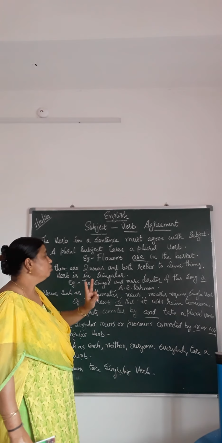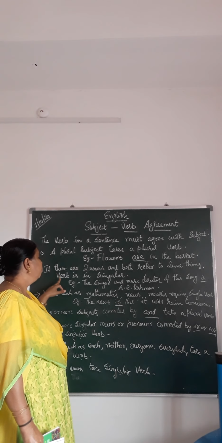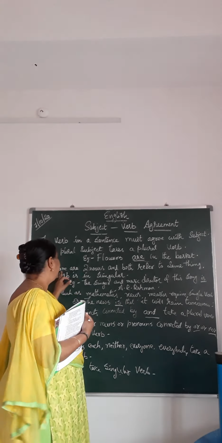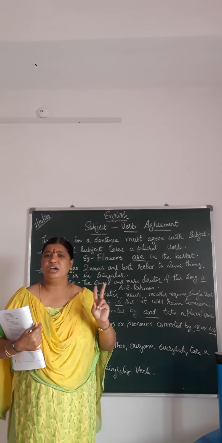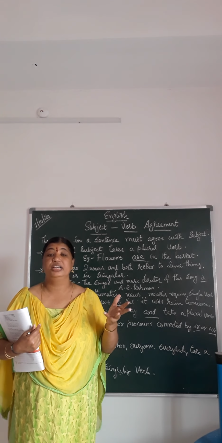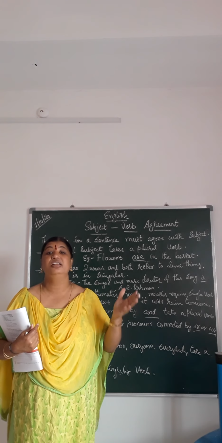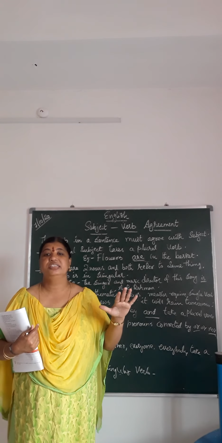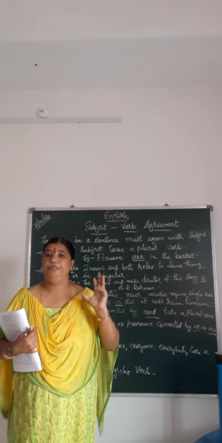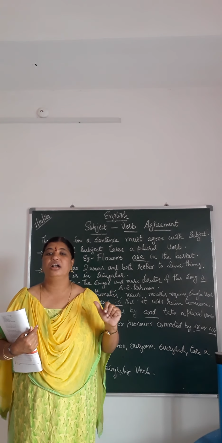If there are two nouns and both refer to the same thing, then the verb is singular. Okay, now if there are two nouns. You know what nouns are? Yes. All the naming words, like you can name a place, you can name an animal or a thing or a person. All these form the nouns. Okay, the name of a place, animal, person or thing is called a noun.